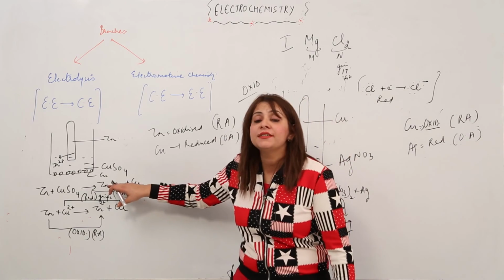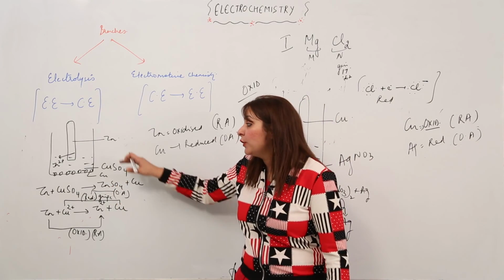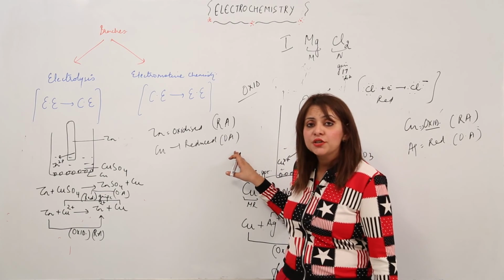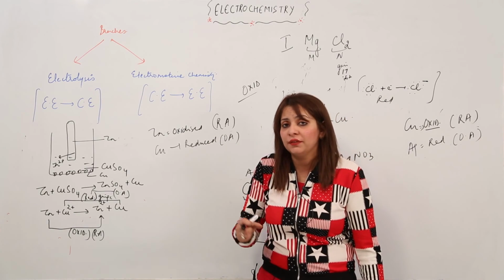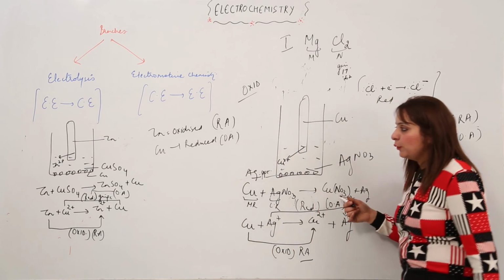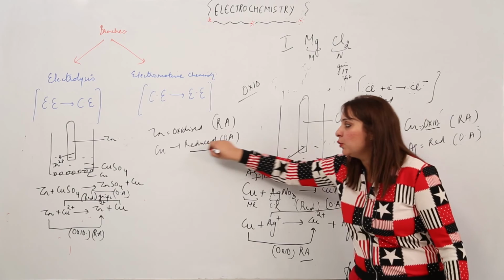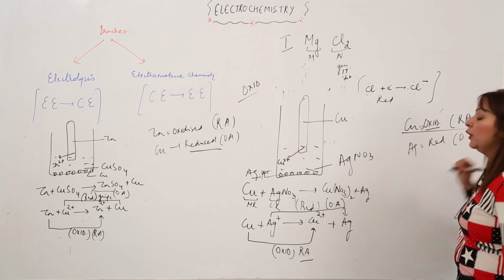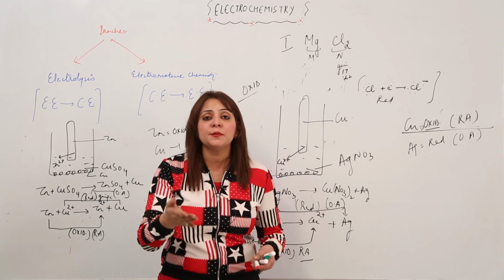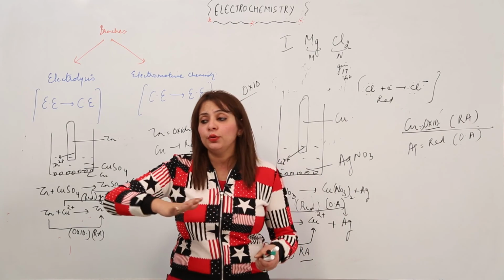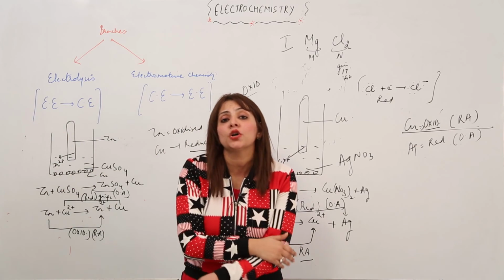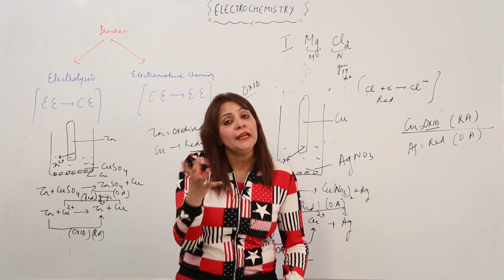In this case we were considering the zinc copper couple, right? Out of them zinc is a reducing agent and copper is an oxidizing agent, depending upon their electrode potential, which we'll be discussing later. Similarly in this case, copper is getting reduced, but in the other case copper is getting oxidized. So it is not that a substance which has a tendency to get oxidized in one beaker will always get oxidized. It just depends upon the combination, right?